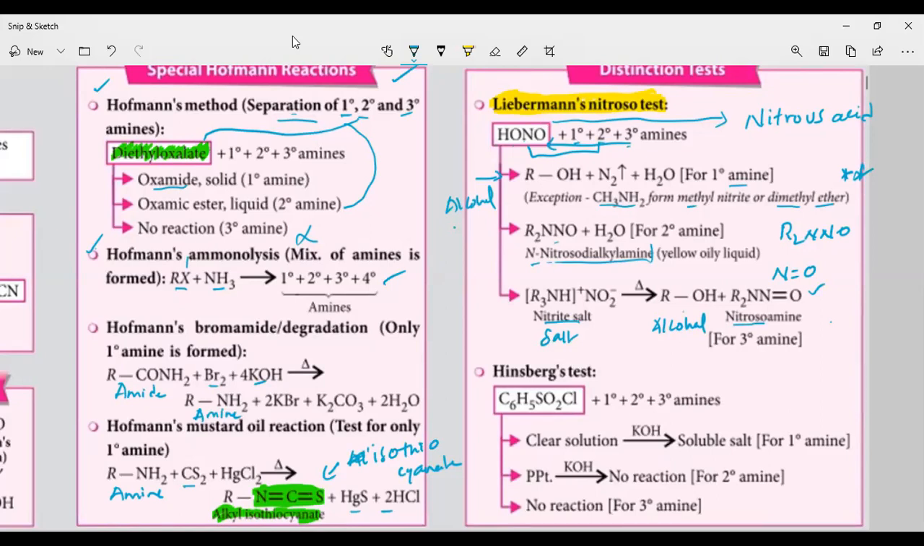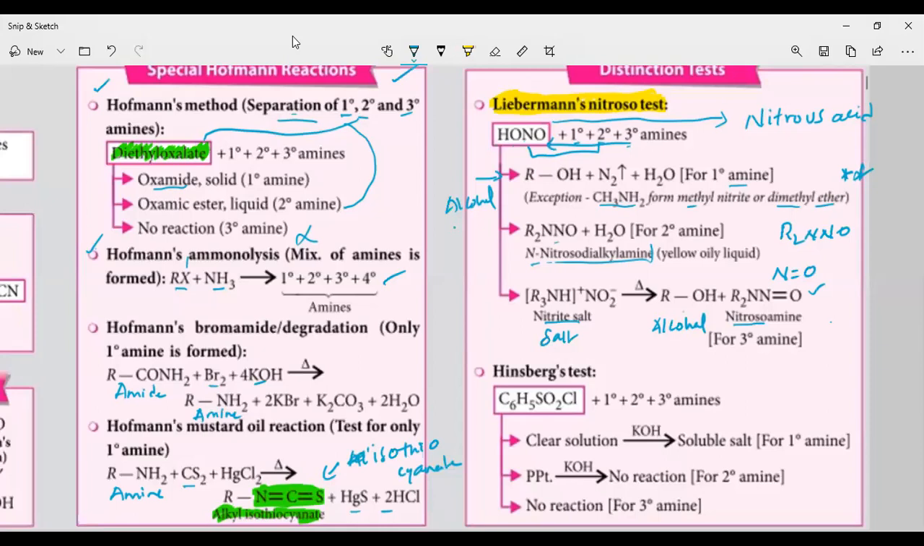So this is the test for the distinction of the primary, secondary, and tertiary amines. By Liebermann nitroso test, how can we distinguish primary, secondary, and tertiary amines? Primary amine reacts with the nitrous acid, and we are going to get the alcohol along with the evolution of nitrogen. But methylamine won't give this reaction. That is the exception. Methylamine, when it reacts with the nitrous acid, gives methyl nitrite or dimethyl ether.